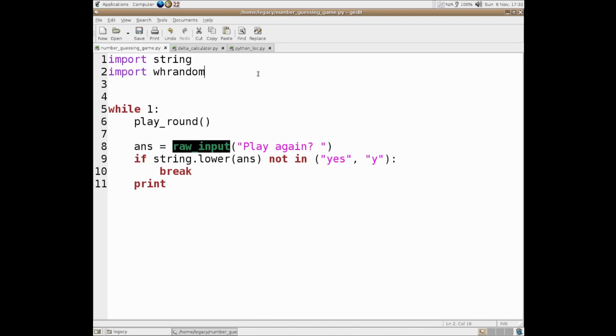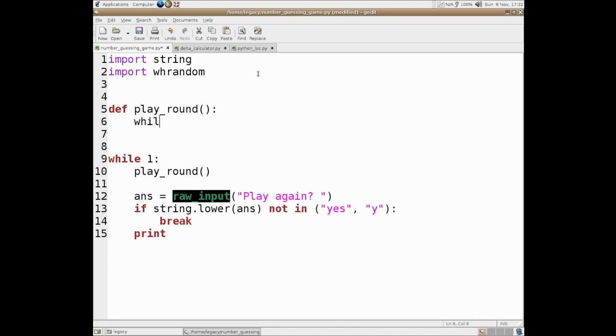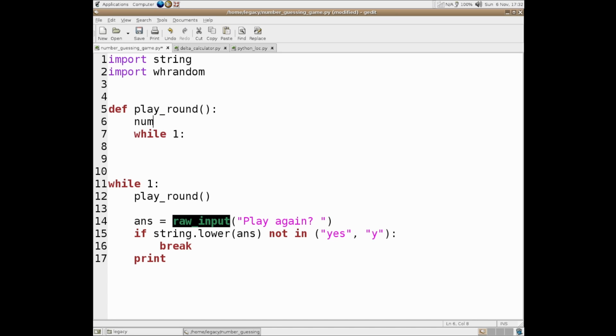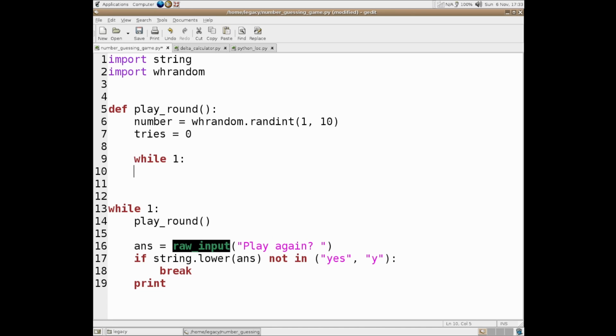So this playaround function here will itself contain a while true loop, or I suppose the closest equivalent of. And then, actually, what we need to do is generate a number first. So number equals whrandom.randint(1, 10). And then we have our tries equals 0, which resets every round because this is our function.